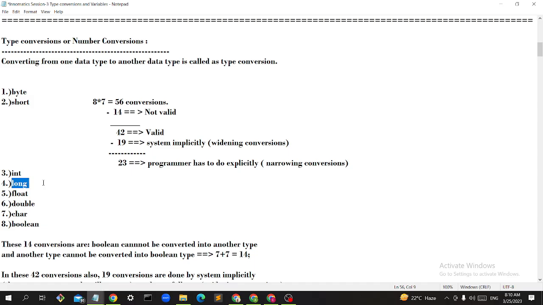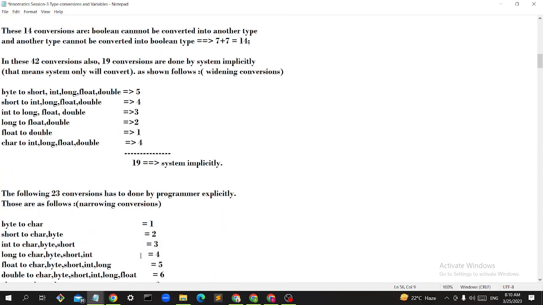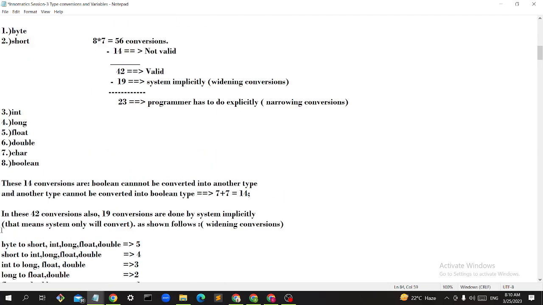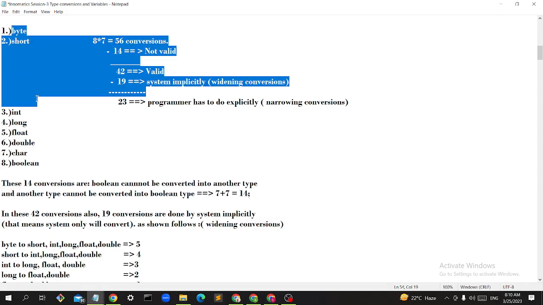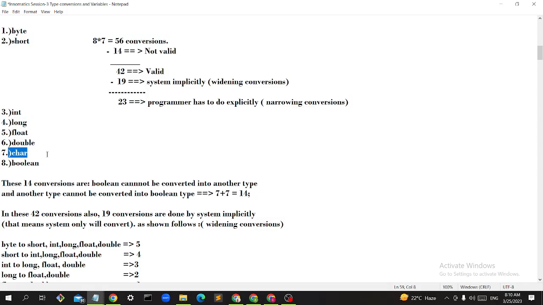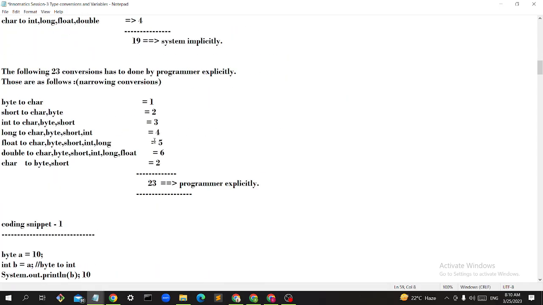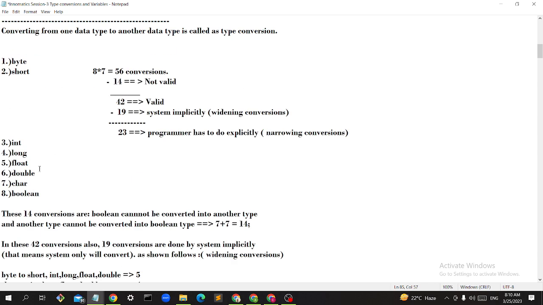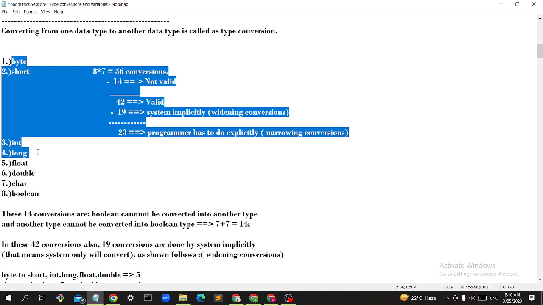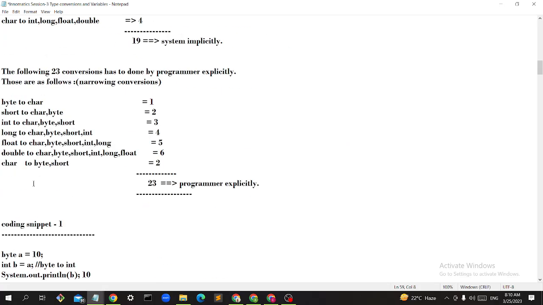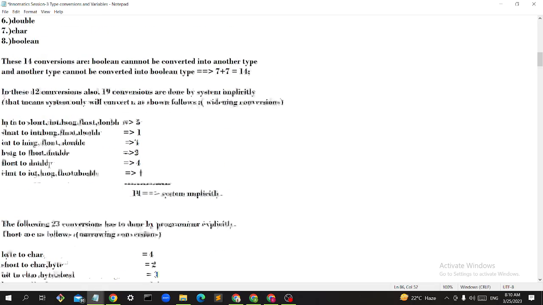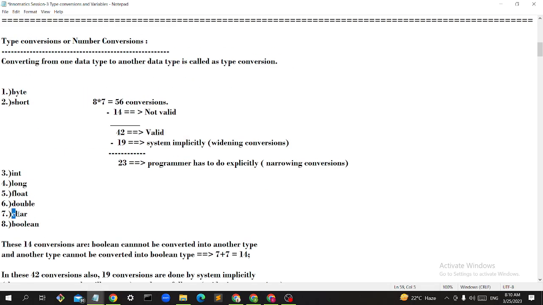Byte, short, int and char. So four conversions. Then for float: byte, short, int, long and char. So five conversions. Then double: byte, short, int, long, float and then char. Six conversions.